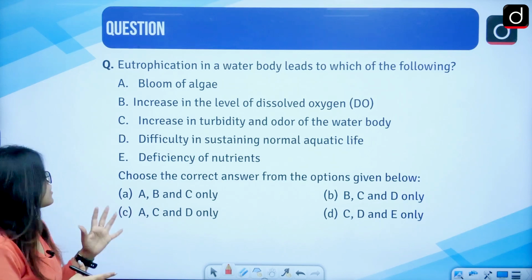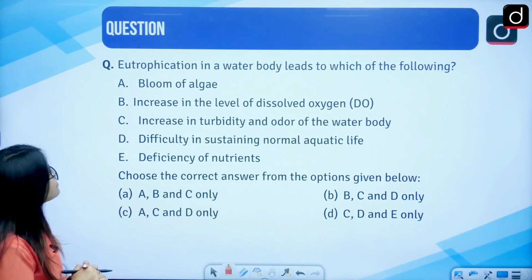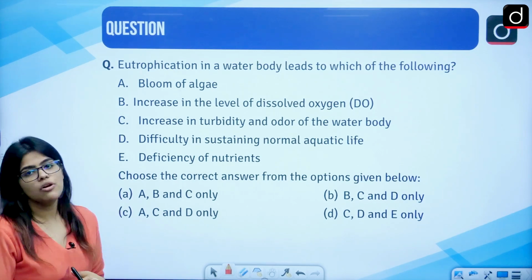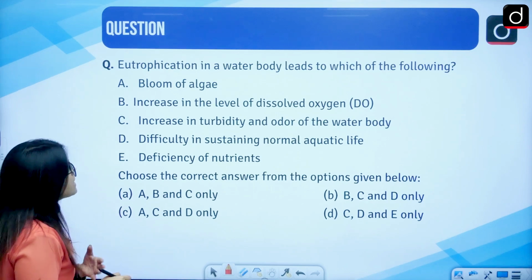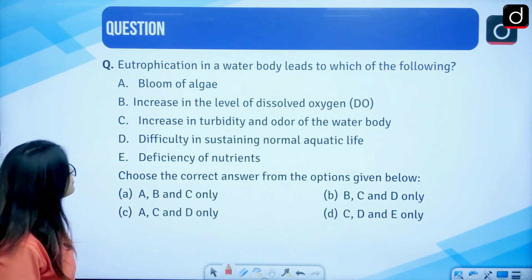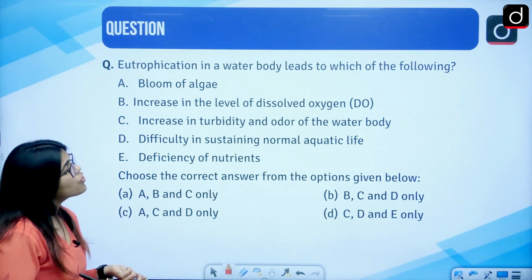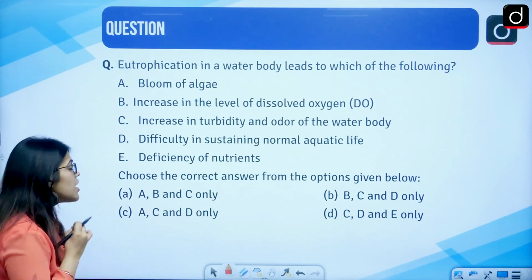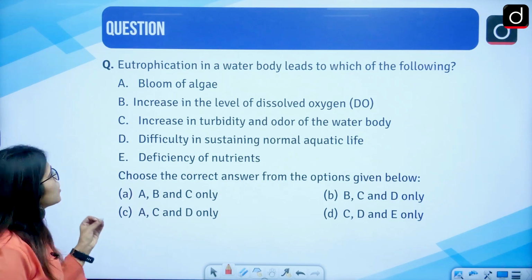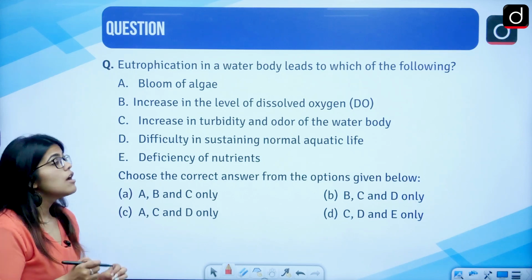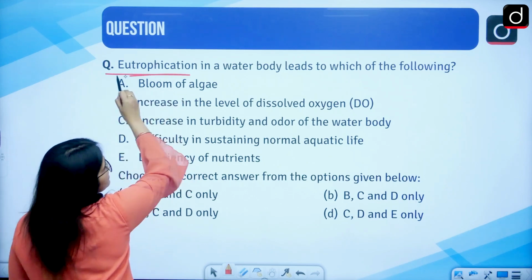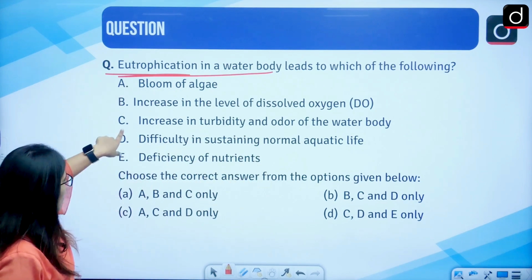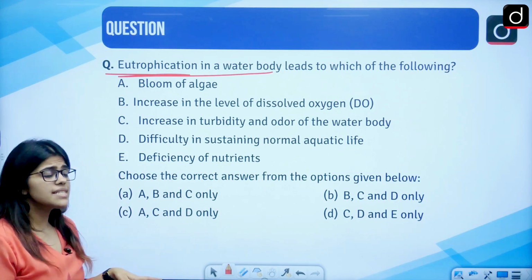This is the question that was asked. So I would read the question. Eutrophication in a water body leads to which of the following? Bloom of algae, increase in the level of dissolved oxygen, increase in turbidity or odor of the water body, difficulty in sustaining normal aquatic life, deficiency of nutrients. So, what do you think should be the correct answer? Eutrophication in the water body will lead to which of these? So these are the options in front of you. Let us see the answer.